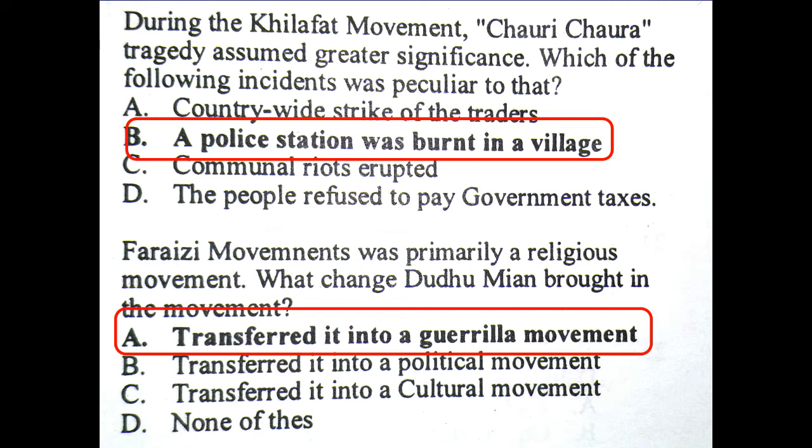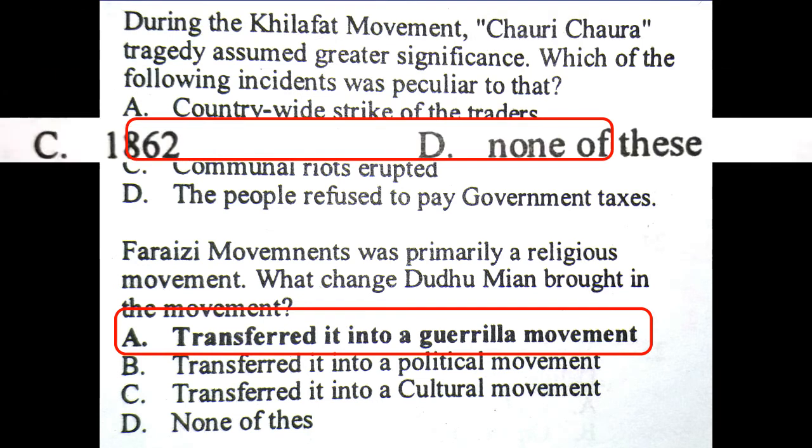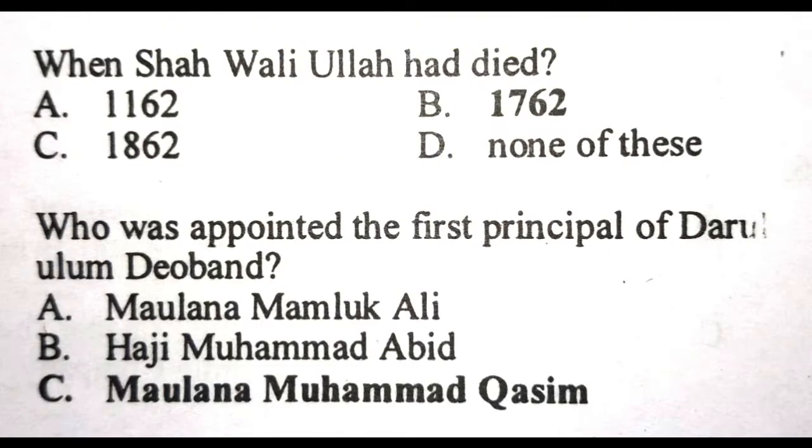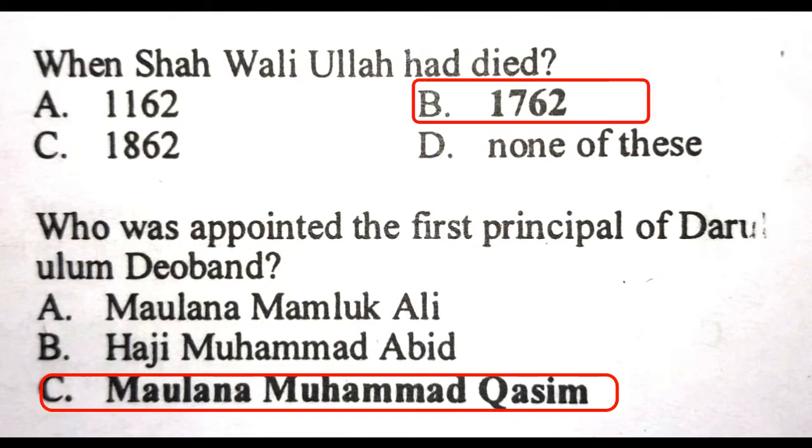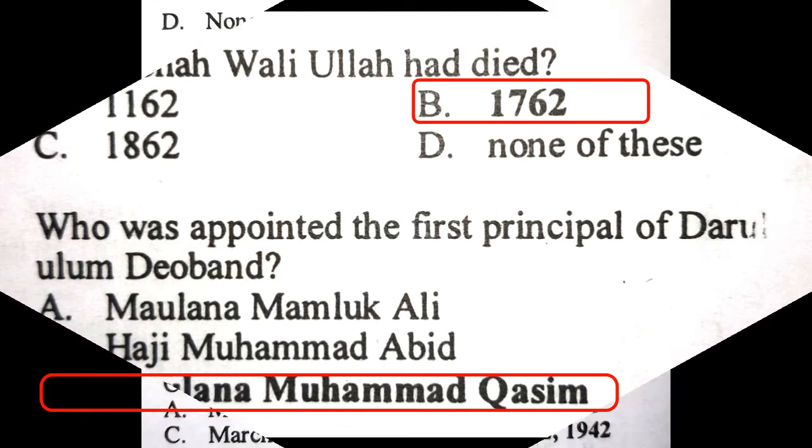Question. Faraizi movement was primarily a religious movement. What change Dudu Miyan brought in the movement? Answer is transferred it into a guerrilla movement. Question. When Shah Waliullah had died? Answer is 1762. Question. Who was appointed the first principal of Darul Uloom Deoband? Answer is Maulana Muhammad Qasim.